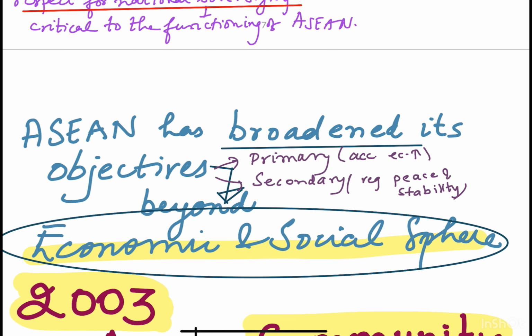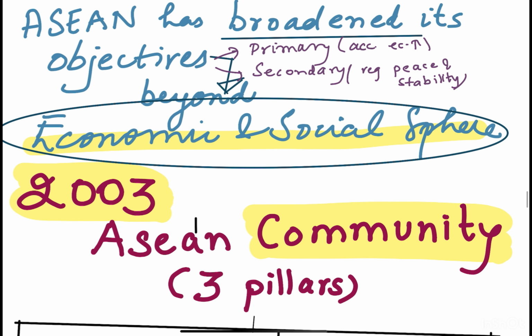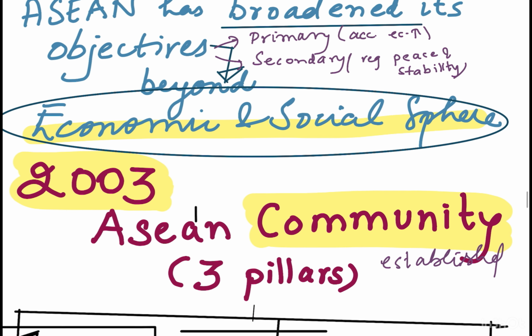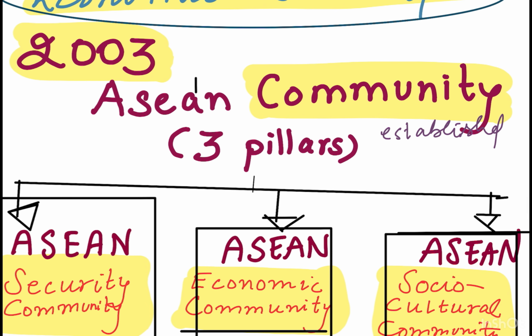So what happened in the year 2003, now this is something very important and the major part of ASEAN focuses on this part that we're going to study now. In 2003, the ASEAN Community was established and it has 3 major pillars. These 3 major pillars are the ASEAN Security Community, the ASEAN Economic Community, and the ASEAN Socio-Cultural Community.